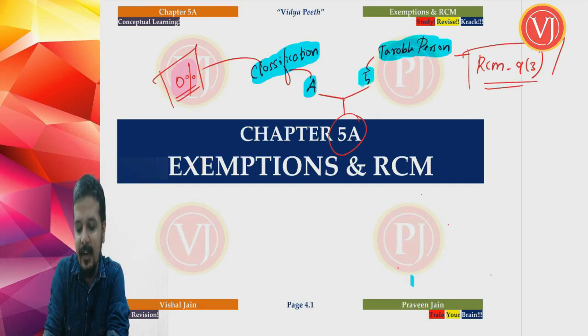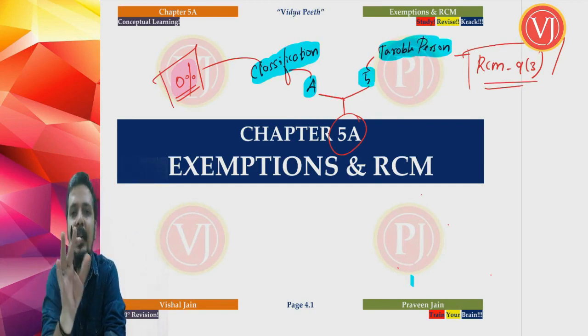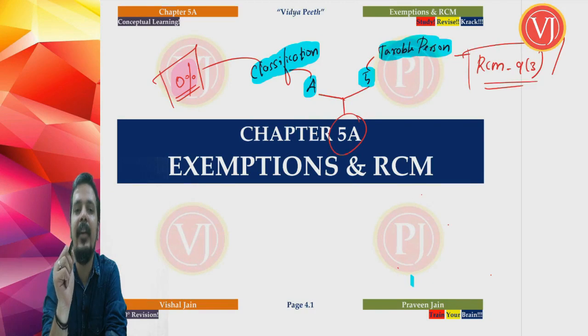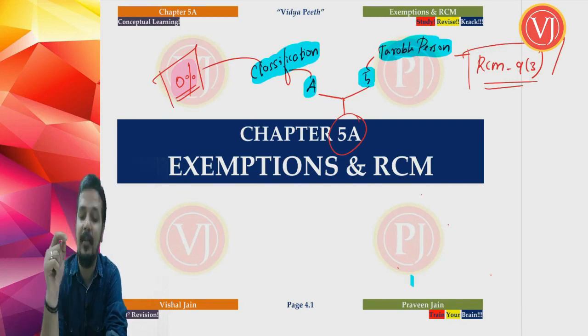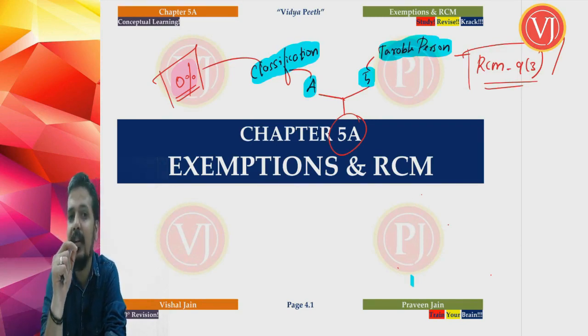And friends, when you talk about chapter 5, we discussed the taxable person. The normal category is where the supplier pays GST to the government, that is forward charge mechanism. Special category 1 is where the recipient pays GST to the government, reverse charge mechanism, where there are 2 categories, section 9.3 and section 9.4. Section 9.4 was only for the real estate sector that you discussed. Now our focus is only on section 9.3.